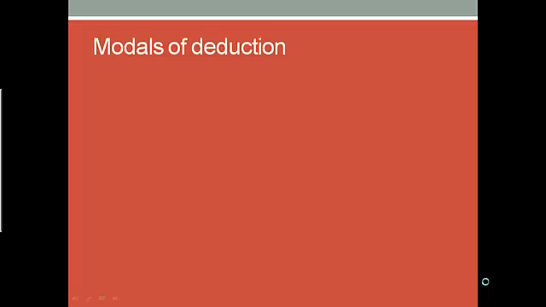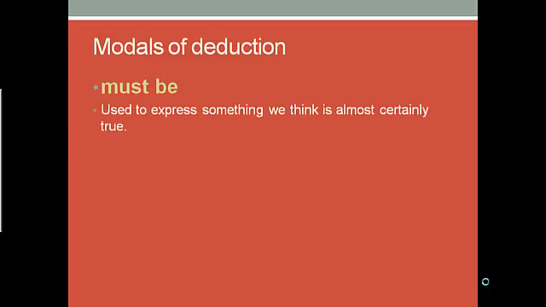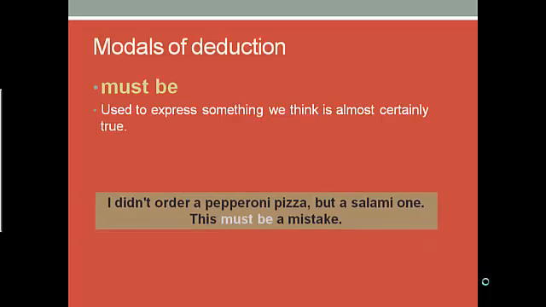All of the sentences that you just saw use models of deduction. So how do I use models of deduction? Must be. We use must be to express something we think is almost certainly true. That means that I am almost 100% sure the information is true. For example, I didn't order a pepperoni pizza, but a salami one. This means that I'm completely sure that I ordered a salami pizza and not pepperoni. I am sure because I ordered the pizza. That is why I'm almost completely sure this must be a mistake.